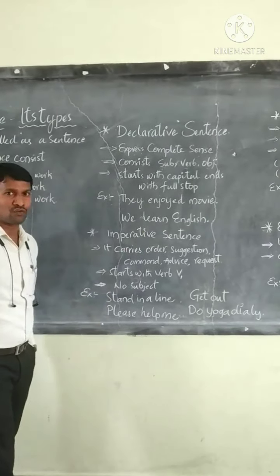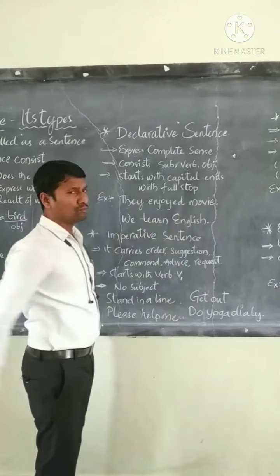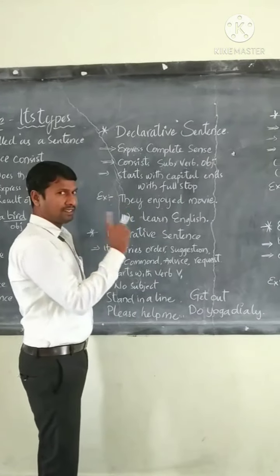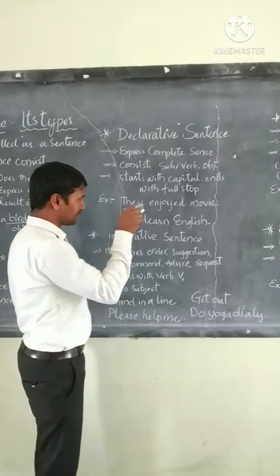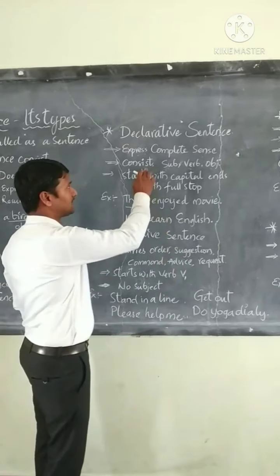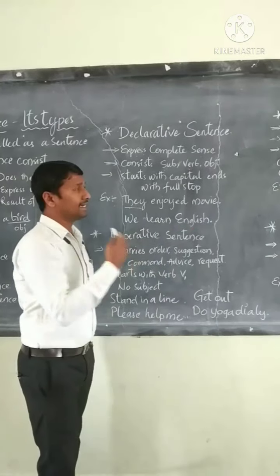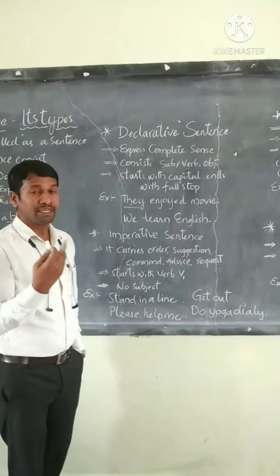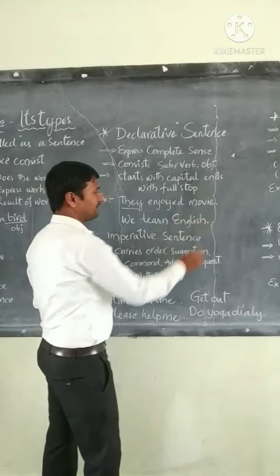Let's have an example of a declarative sentence. Here I go with: They enjoyed movie. They is the starting word, the beginning word. It started with the capital T. Enjoyed is a verb. Movie is an object. So as we said above, it consists of subject, verb and object, it expresses complete sense, meaning is expressed very clearly, and it starts with a capital letter and ends with a full stop.